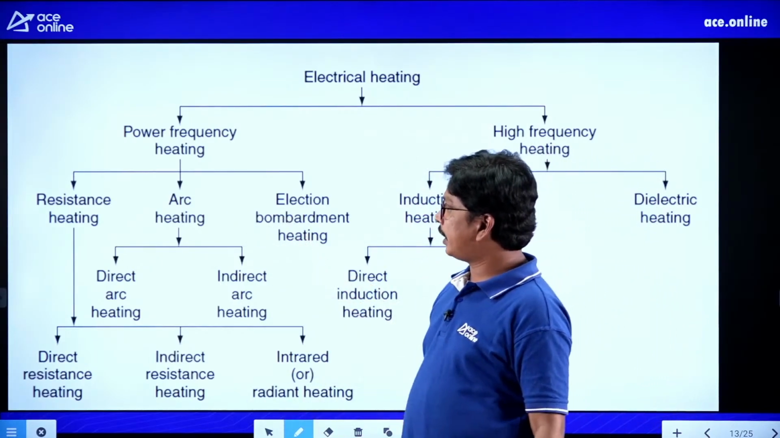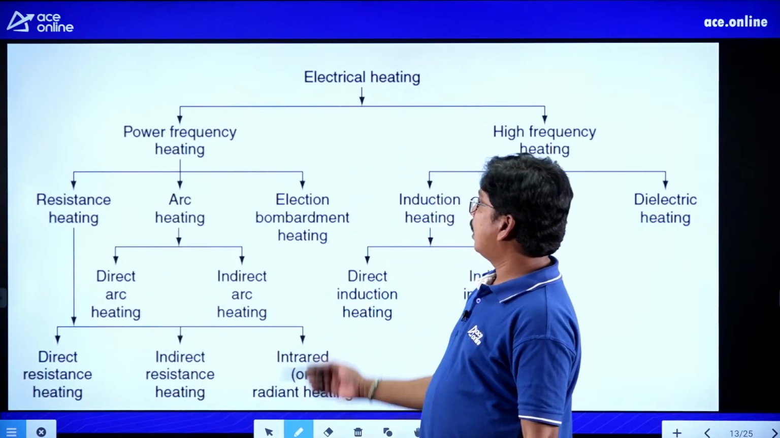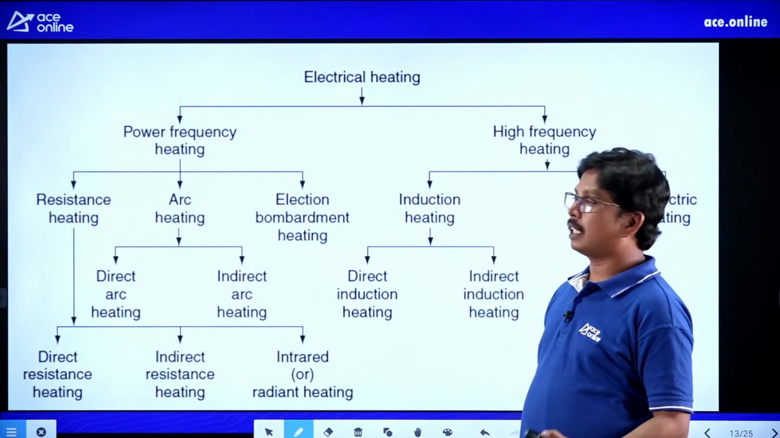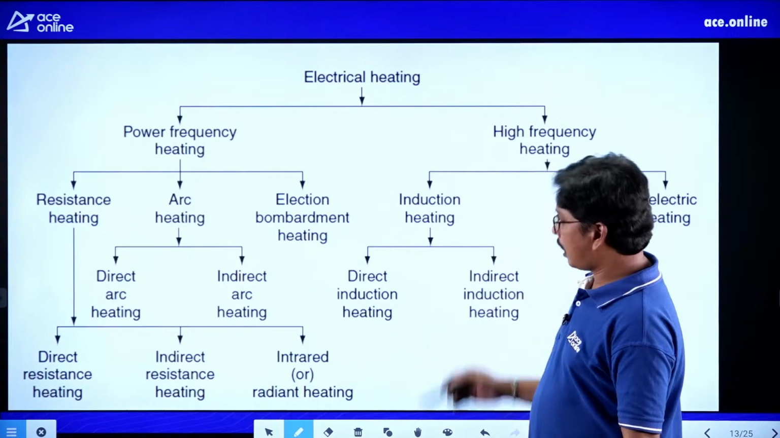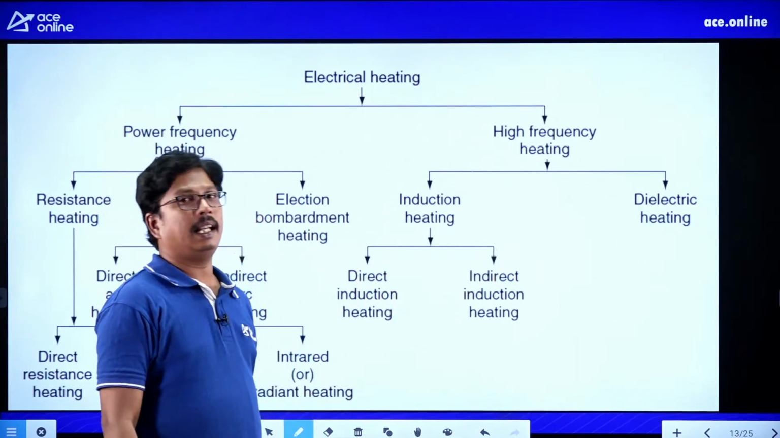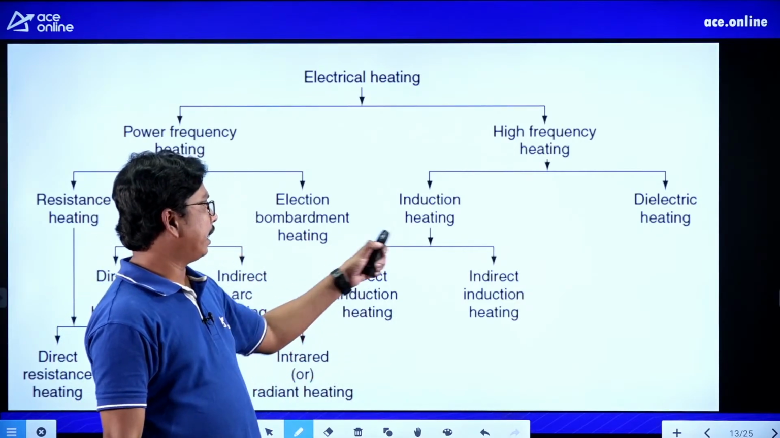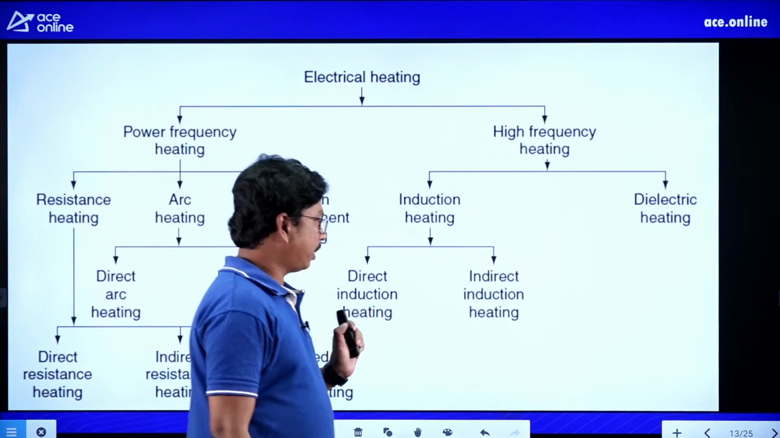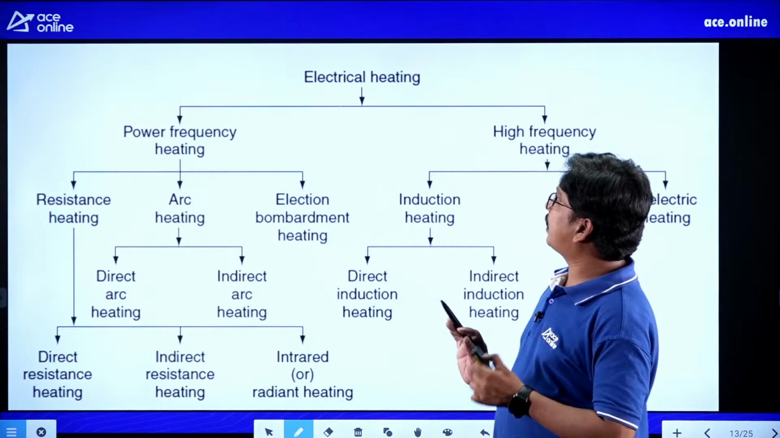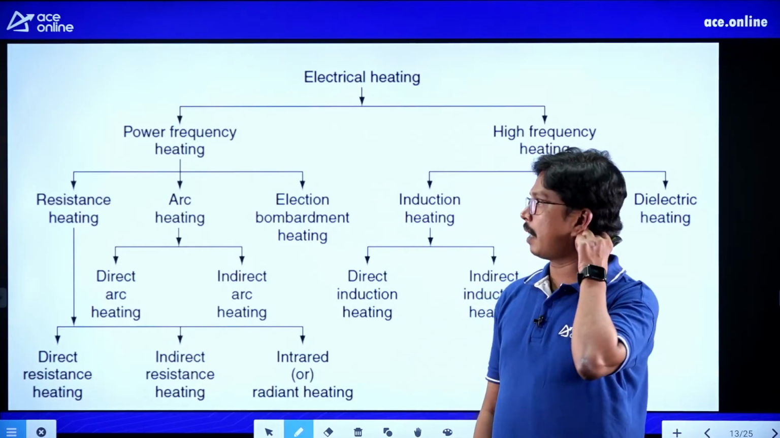In case of arc heating, direct arc heating and indirect arc heating are the methods. Electron bombardment heating is also one of the methods of power frequency heating. Whereas high frequency heatings are induction heating and dielectric heating. In induction heating, direct induction heating and indirect induction heating are the methods we have. So these are the classification, or the types of electric heating we have, students.